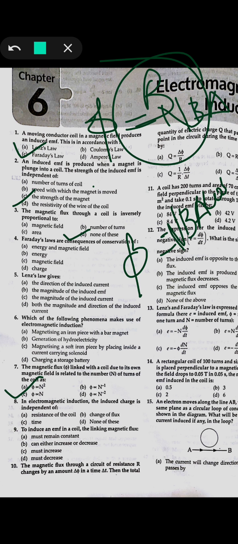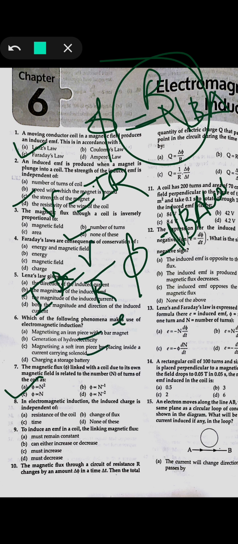Next, in electromagnetic induction, the induced charge is independent of what? We know the charge depends on the change in flux, and time also it depends. So the only option it will not depend on is the one about the rate of change. Resistance, because we have seen the formula V is equal to IR, and from there, if we take the value of I, then it will be V by R.